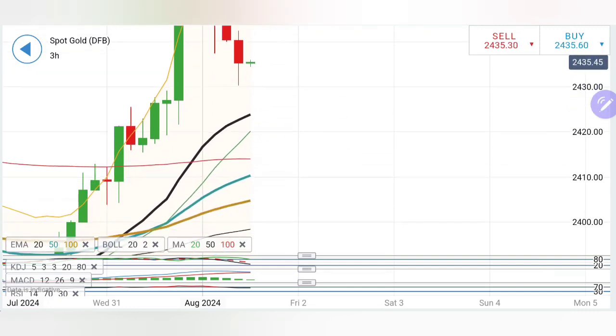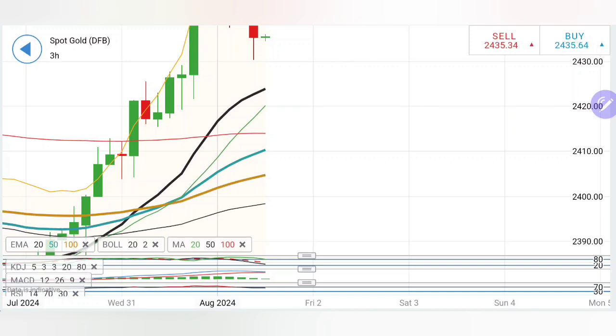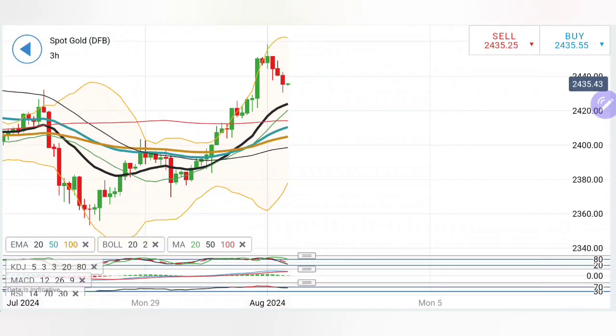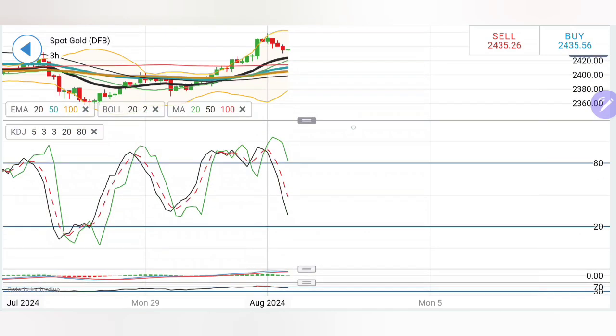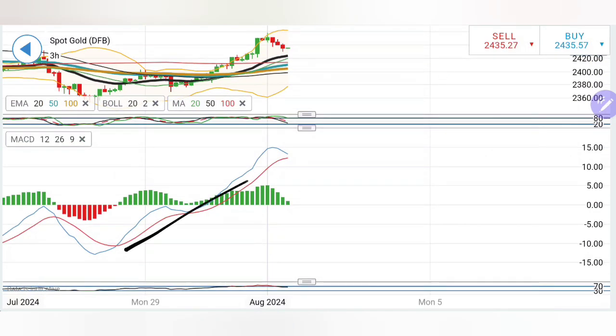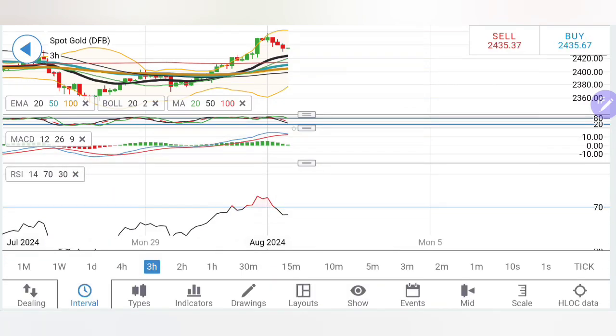So we are talking about the near term. On a daily basis, as long as gold stays above 2400, we should not be treating this as bearish. And in fact, on the downside, for the near term on a weekly basis, 2380 is the only level below which you should treat this as bearish. Moving averages are trading with divergence, staying bullish. Prices are trading with divergence from the moving average. It can converge towards this, which means 2424, 2420 levels are possible. Stochastic has dropped. MACD trading bullish here, willing to cross over for a sell. Let's see if it does. RSI coming out of the overbought zone.